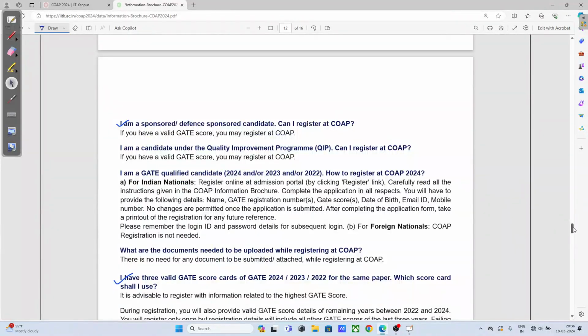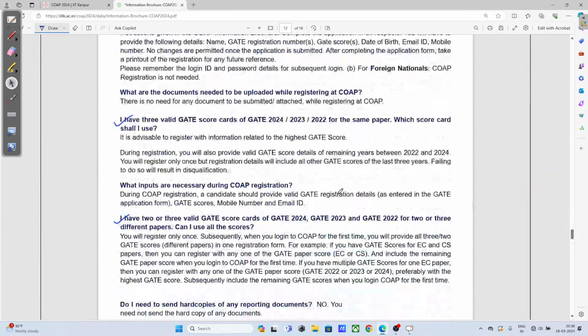So one more important doubt, I think. I have 3 valid GATE scorecards of 24, 23, 22 for the same paper. Which scorecard shall I use? See, I have told you it is advisable to register with the information related to the highest GATE score. So register yourself with the highest GATE score.